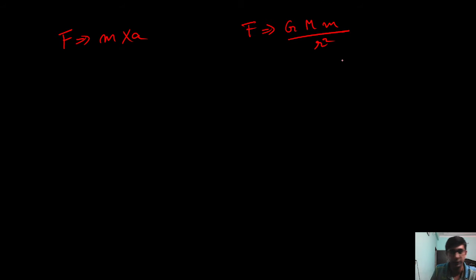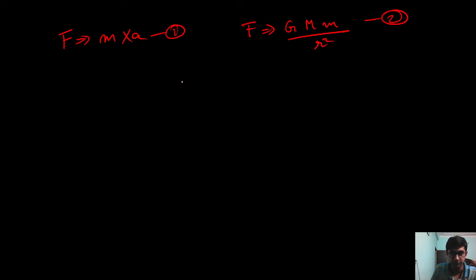So we have two formulas for the force. One is simple, mass into acceleration, and the second one is gravitation force, G capital M small m divided by r square. If I equate these two equations,